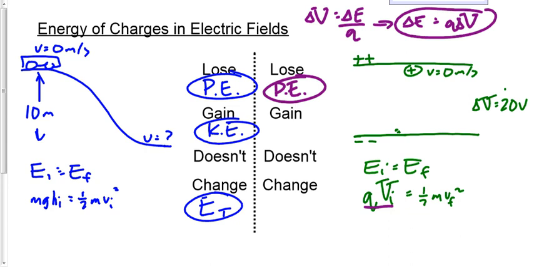What kind of energy does the car gain as it goes down the hill? Car gains kinetic. Okay, well, what kind does a charged particle gain as it speeds up? Kinetic. What stays the same? What doesn't change? Well, in the case of the car, it would be the total energy. What doesn't change in the case of the charged particle? Total energy. It's exactly the same thing, right? Except for mgh getting replaced with Q times V.